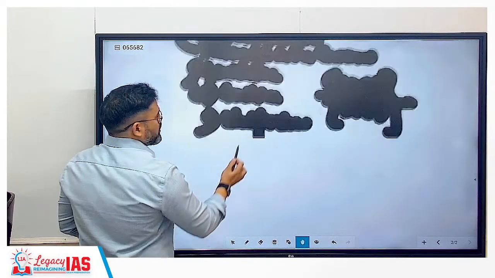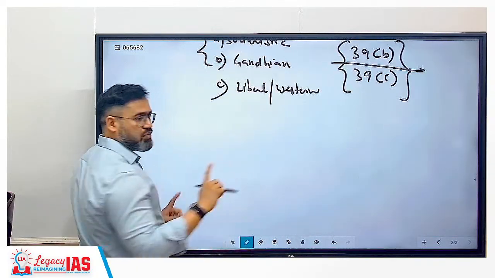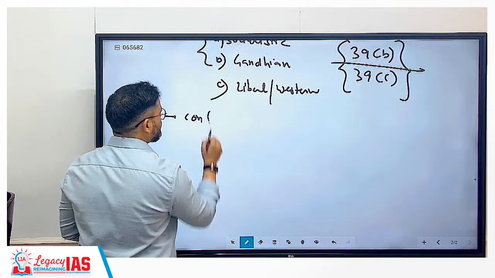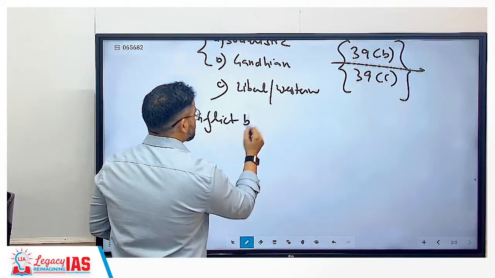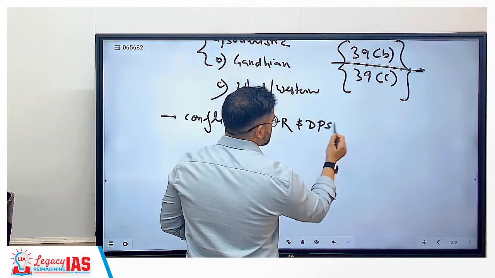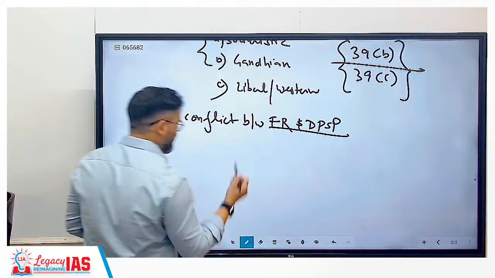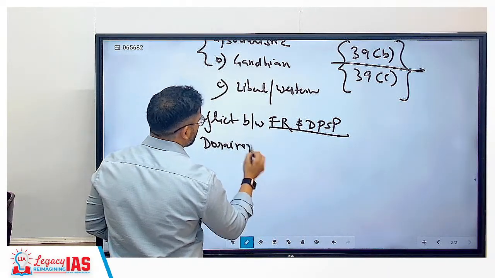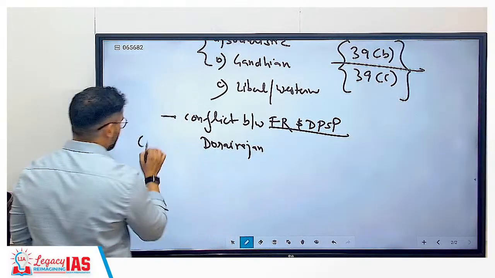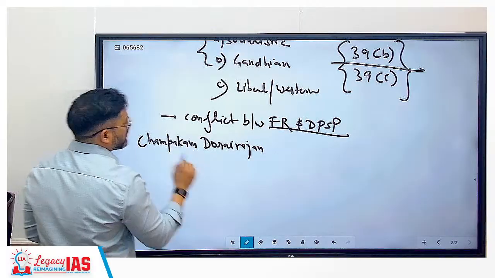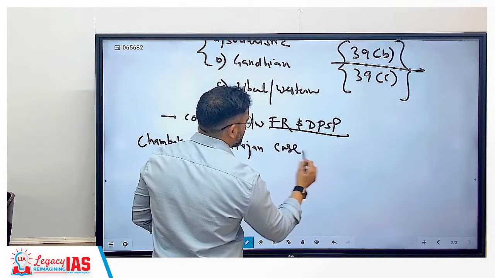After that, what we need to cover is the clash between fundamental rights and the DPSP. That is, the conflict between fundamental rights and the DPSP, where you will cover various cases. Like one case is the Champakam Dorairajan case, you will cover.